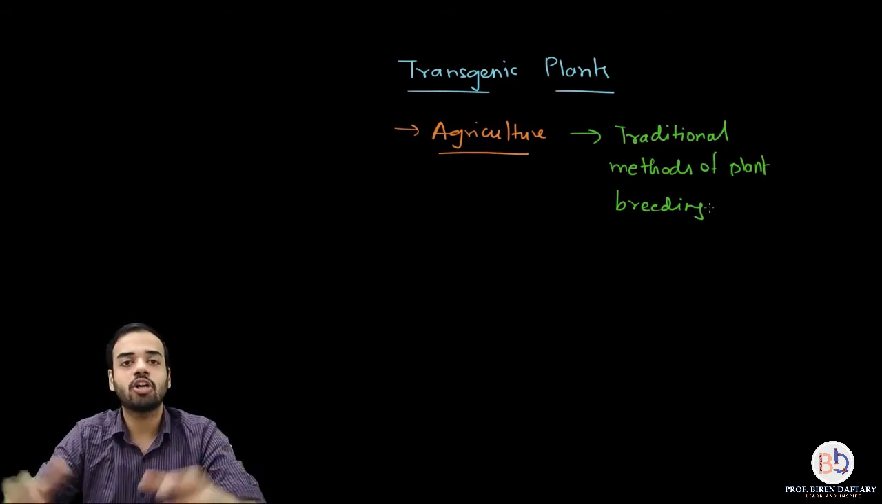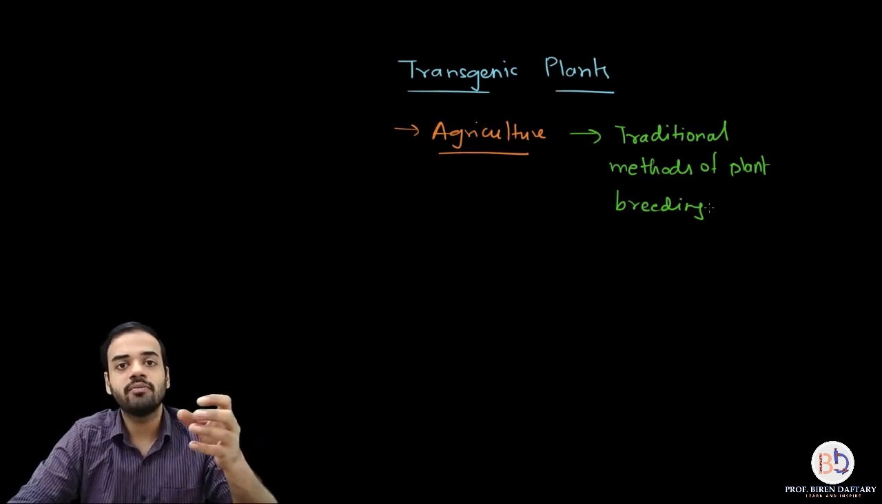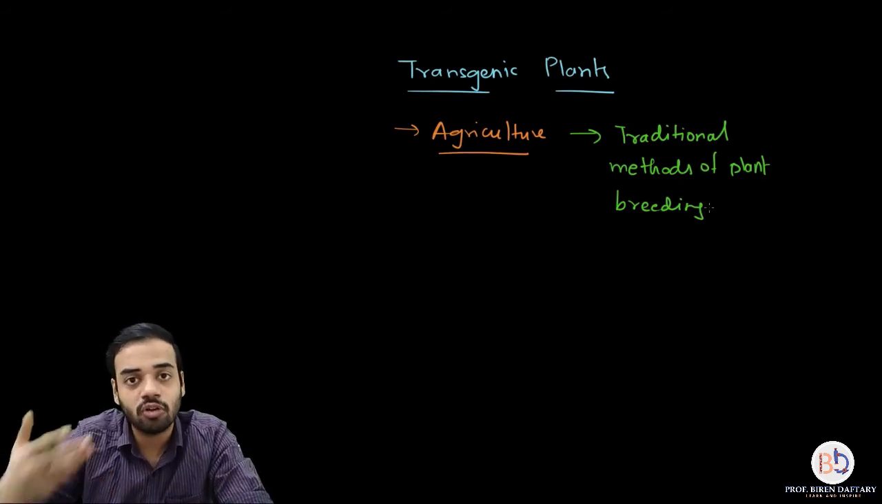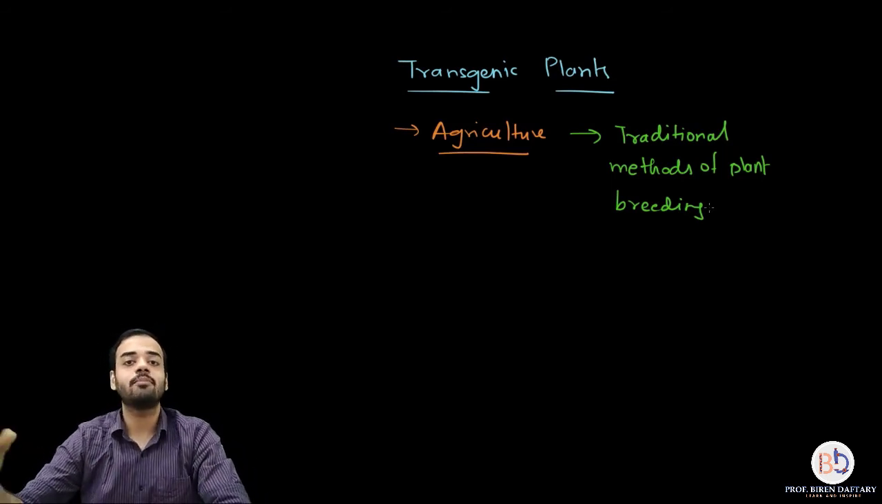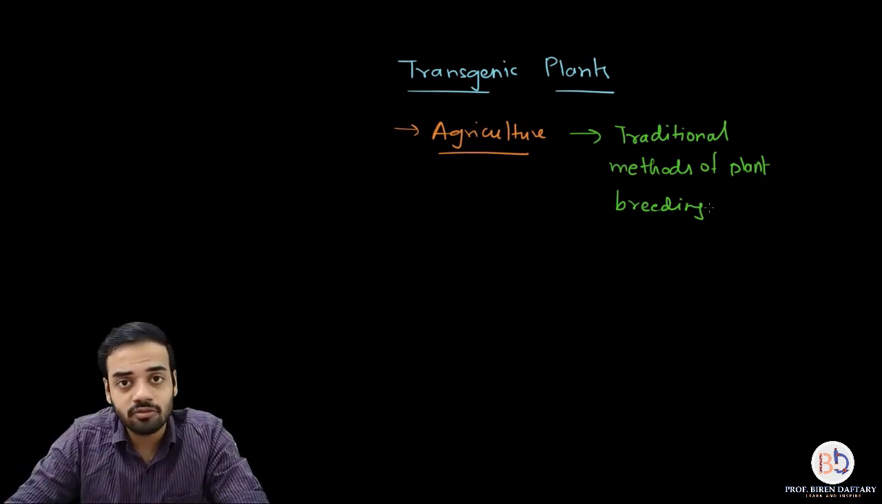Then both of them were crossed. I hope you know what is the meaning of crossing, right? So one of them would be used as a male, the other one as a female. They would be crossed and they would give rise to a hybrid which would be having both the qualities of the parents, and that is how farming and agriculture was being practiced.